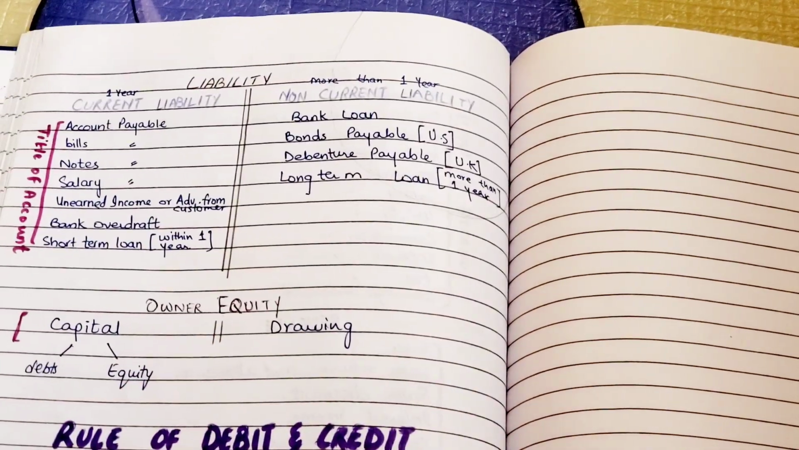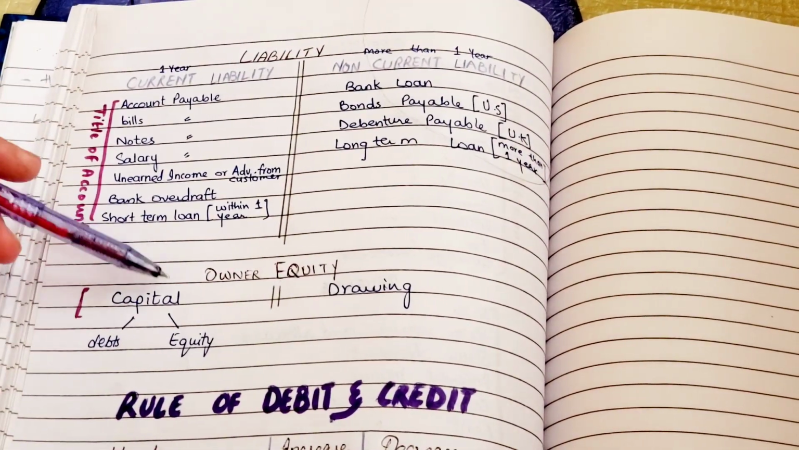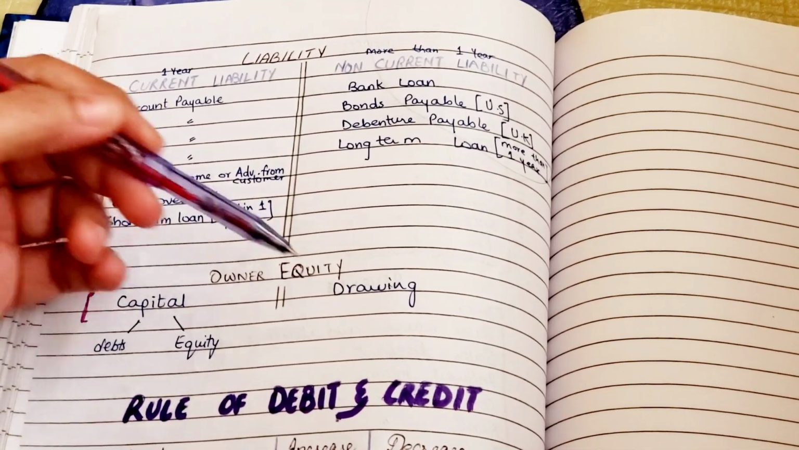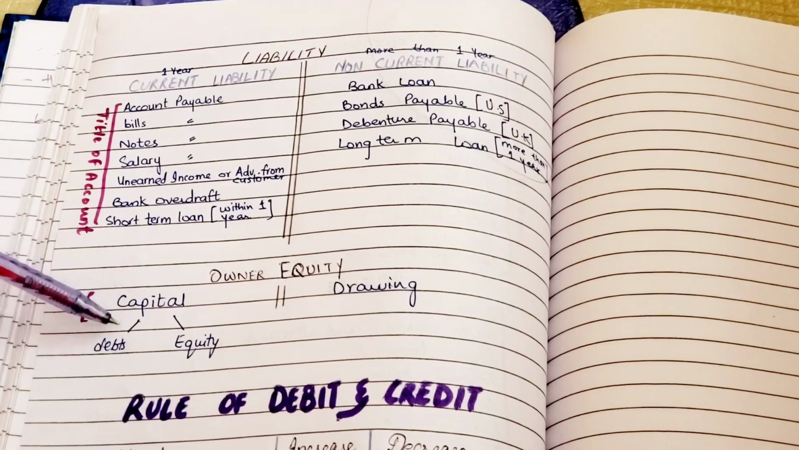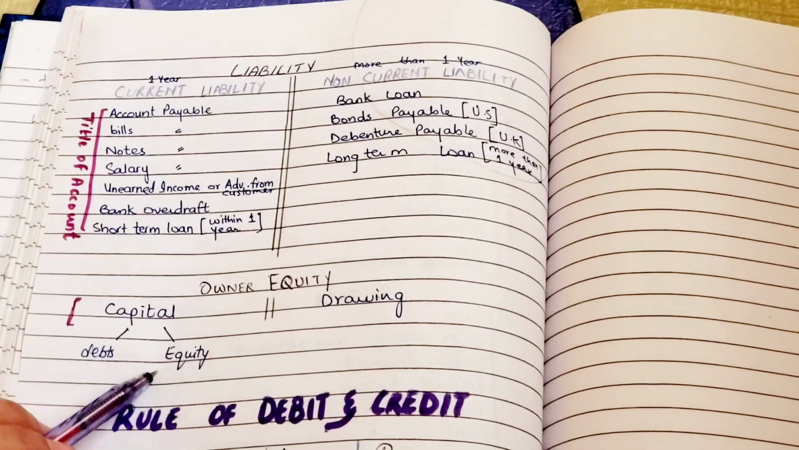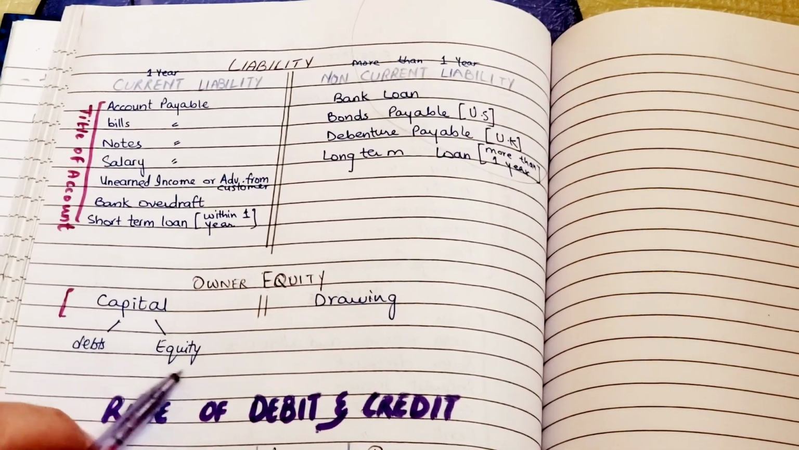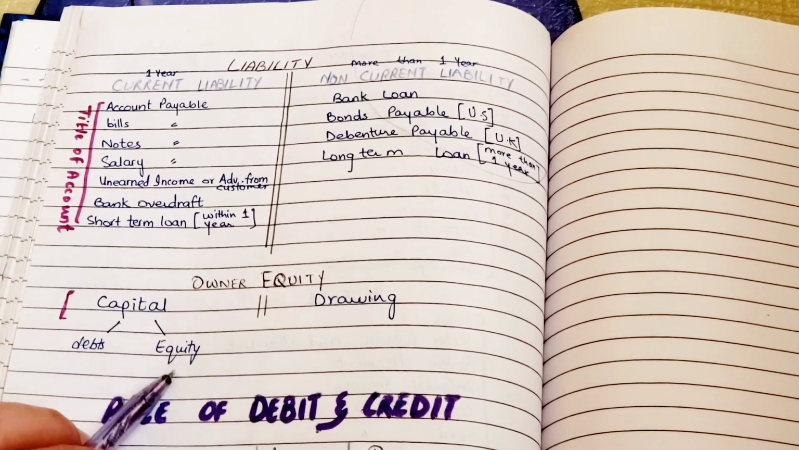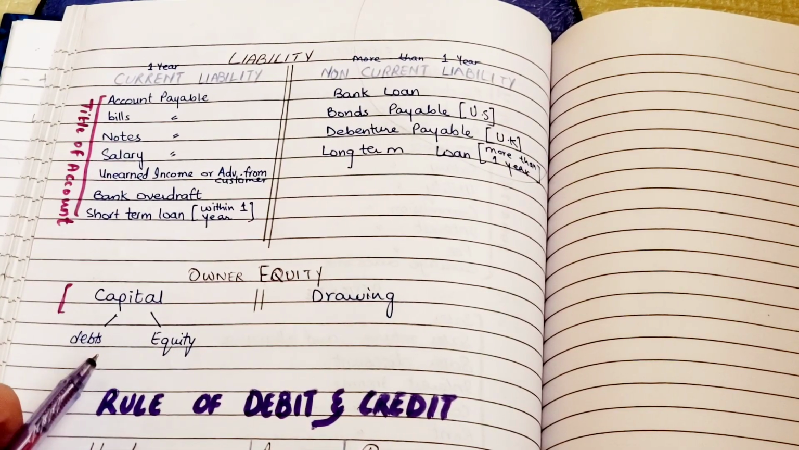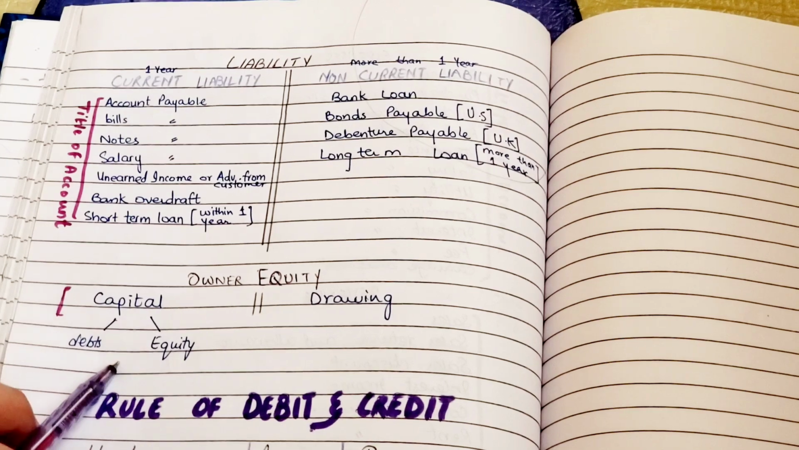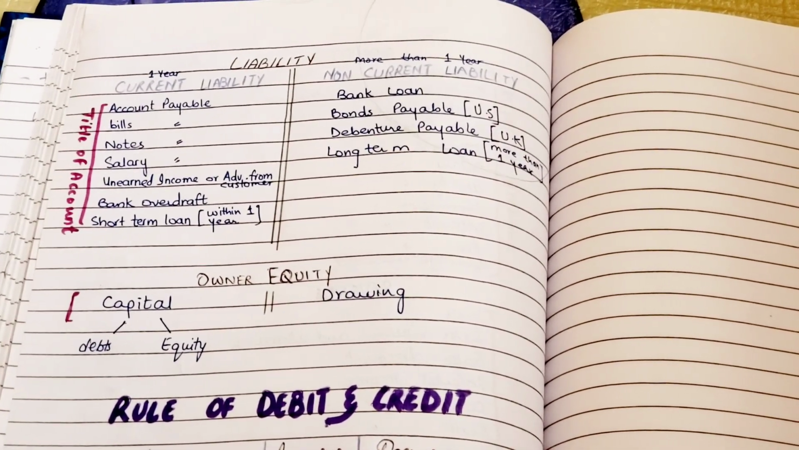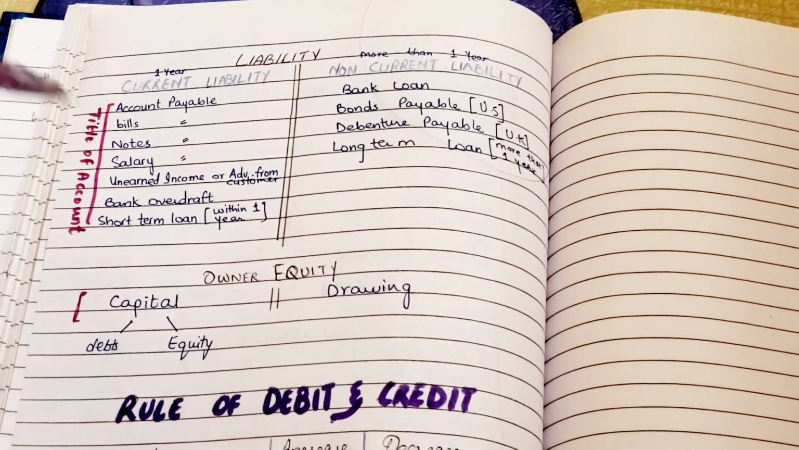Now the last head of account is owner's equity, and in owner's equity there are capital and drawings, right? In capital, as you can see, there are two types: owner's equity, which is the business owner's own money, and debts, which is money that is others' investment in that business. And drawings are known as the cash from that business which is used for your personal use.